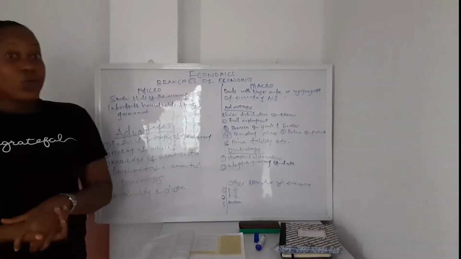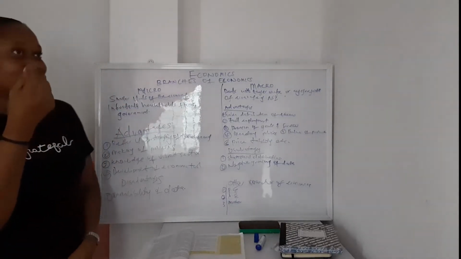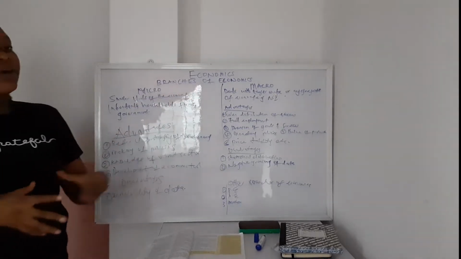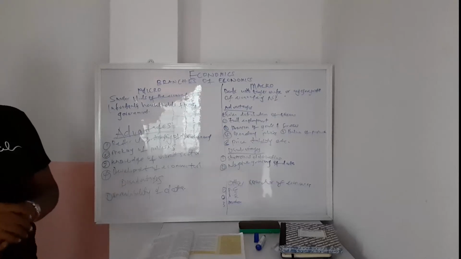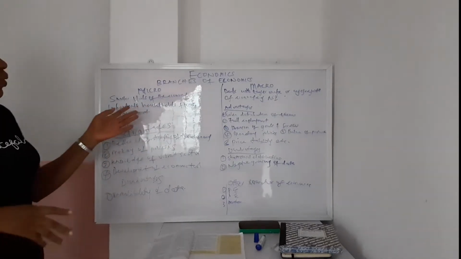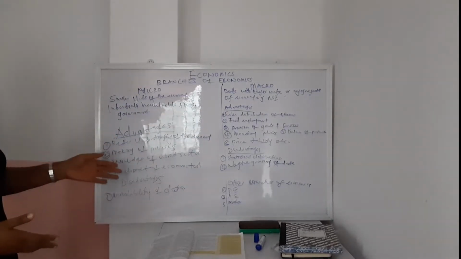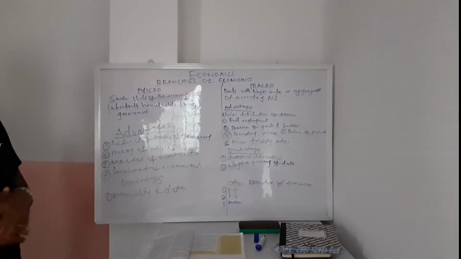When we say micro, what do we mean? In all sense, it means a very small quantity, a smaller version, a smaller aspect. While macro means larger, or bigger. So with regards to economics, we're going to take a look at what they mean, the advantages, the disadvantages, and other branches of economics. That is our subject for today.